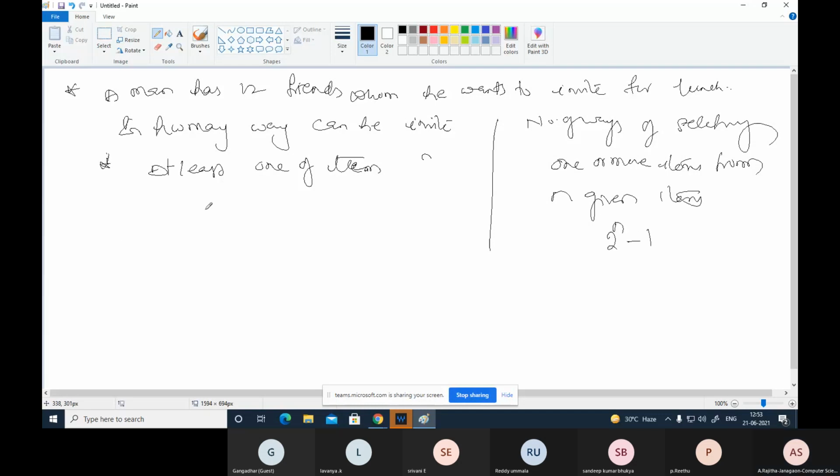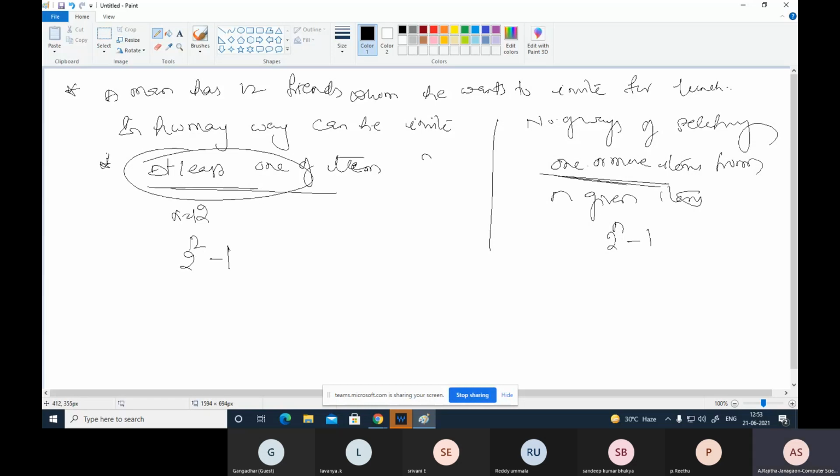Here n equals 12. That means the number of ways of selecting at least one of them: 1 or more is nothing but at least 1, so 2 to the power of n minus 1.